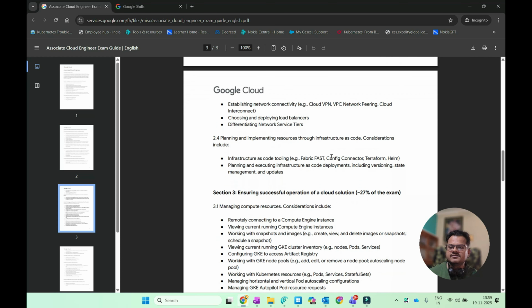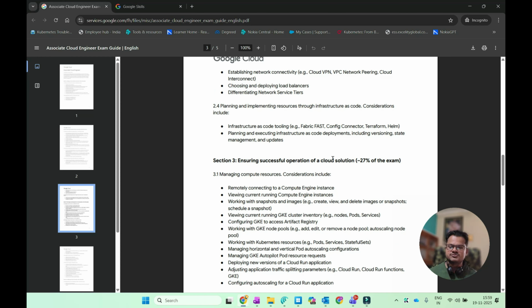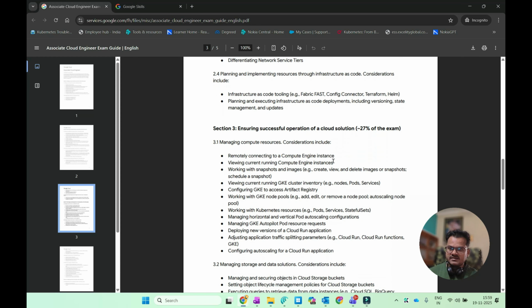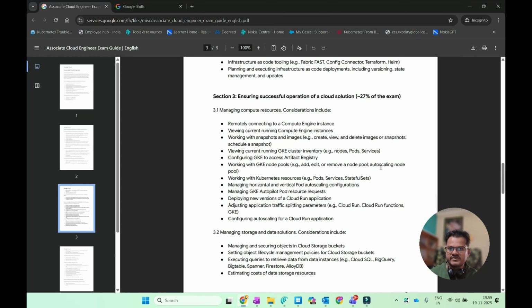Okay, and also you will eventually know how to establish network connectivity with network peers, cloud VPNs and cloud interconnect. And also you have to deploy the load balancers, and you have to know how to differentiate the network service tiers. Okay, then you have to go to the next section, that is successful operation of a cloud solution. So 27% of the questions in this exam will come from this section.